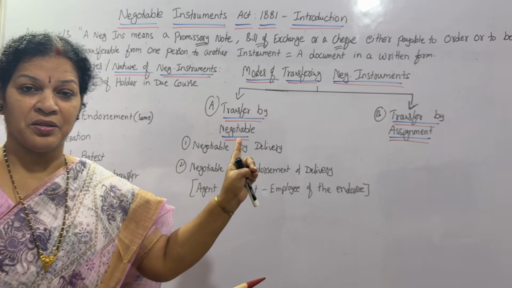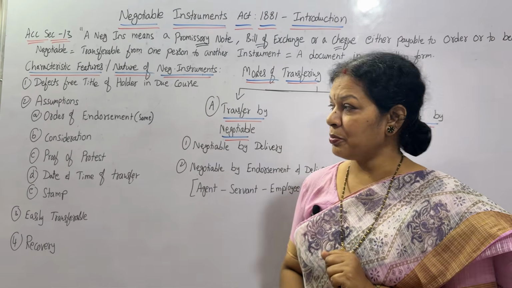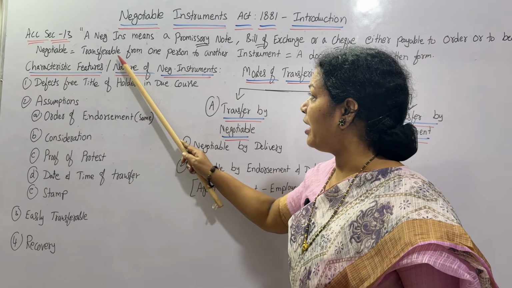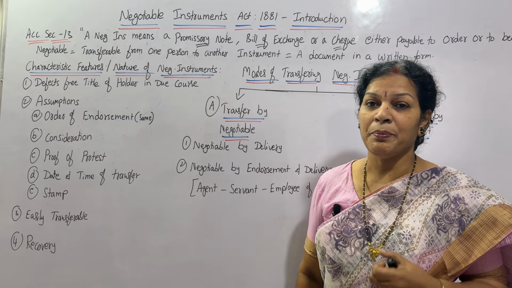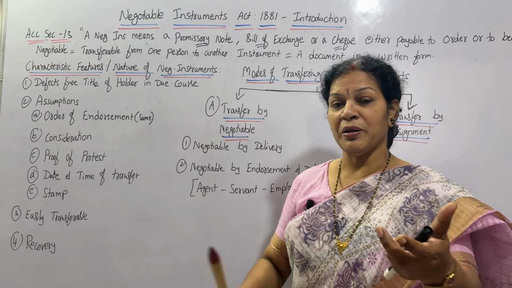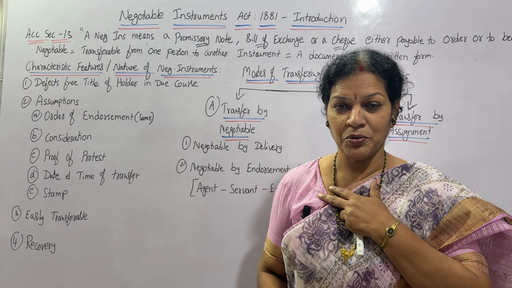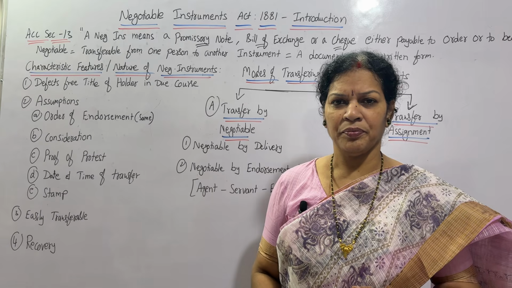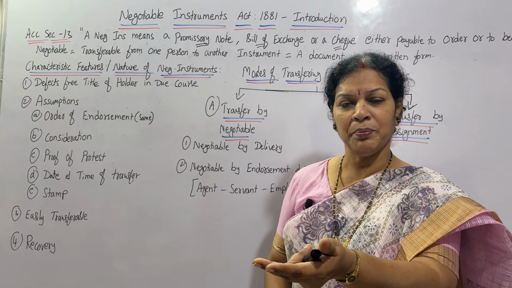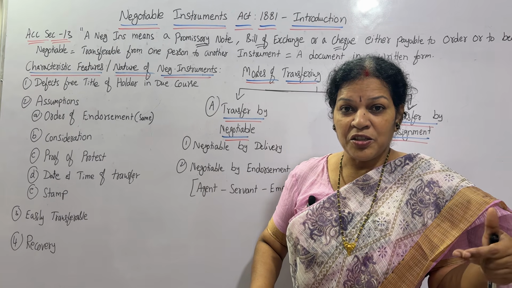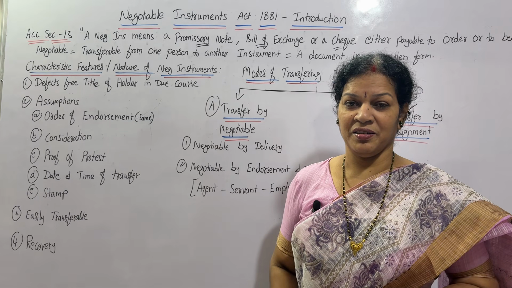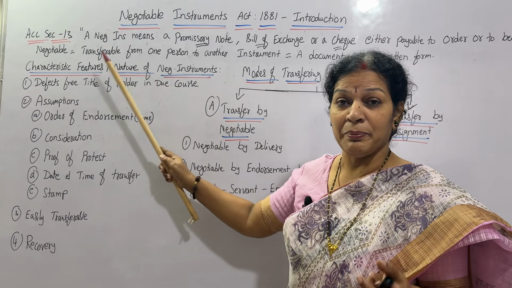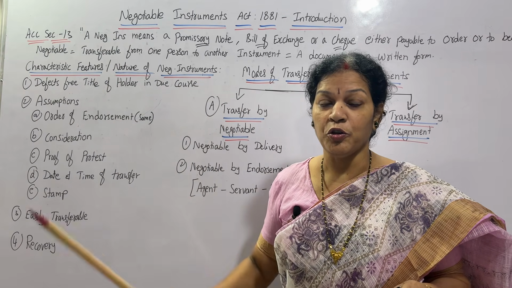What are the instruments? Three instruments. Okay. Now what is a negotiable instrument? That definition. Negotiable means transferable from one person to another person. I purchase the goods, so I am writing a check on B. I am A. Writing a check on B means this check is transferring from me to another person. Check, bill, anything, it is transferring from one person to another person, that we call negotiable.